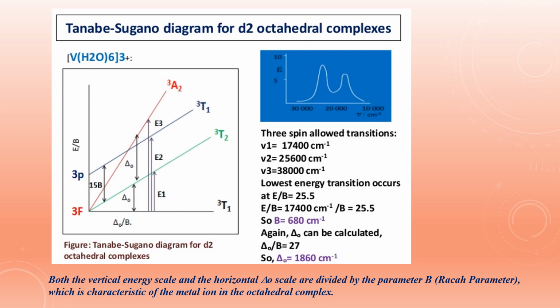But actually there are 2. Now what's the reason? The reason is that in the solid state, a band attributed to 3T1g to 3A2g is observed at 38,000 centimeter inverse, which is very high. So all these transitions are shown here in the figure.